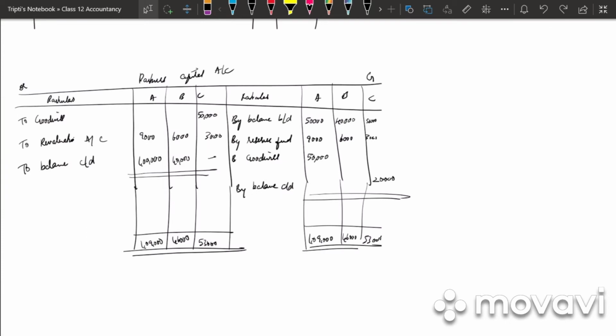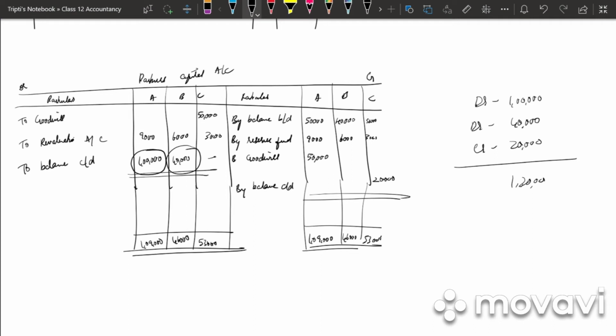So now in this case, what is the balance of A? It is 1 lakh. What is the balance of B? It is 40,000 debit. And C, it is 20,000 credit. So what is the total of the three partners? It is 1,40,000 minus 20,000. We get 1,20,000, right?